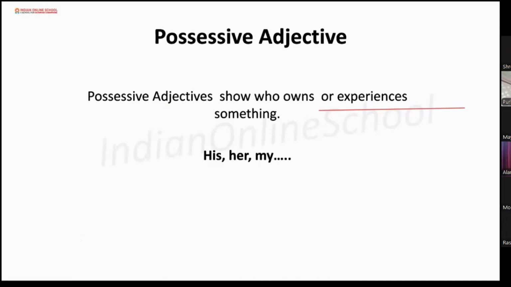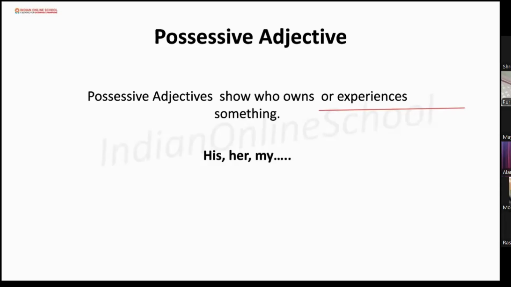Aradhya, can you tell me one example of possessive adjective? Her pencil is long. So which one is a possessive adjective here? Her. Pencil belongs to whom? Pencil belongs to her. So her is the possessive adjective here.